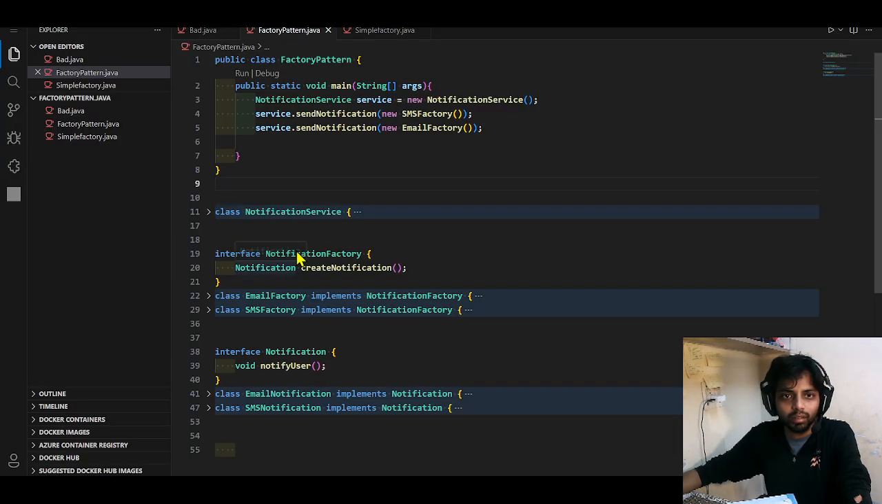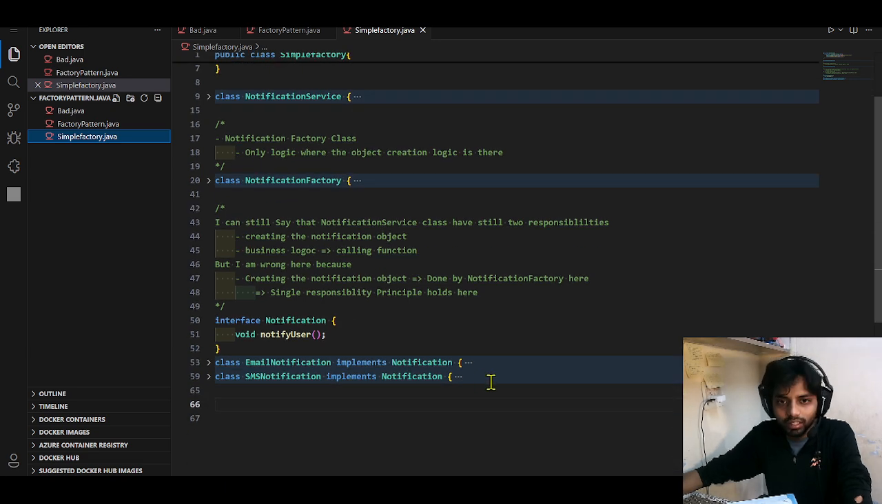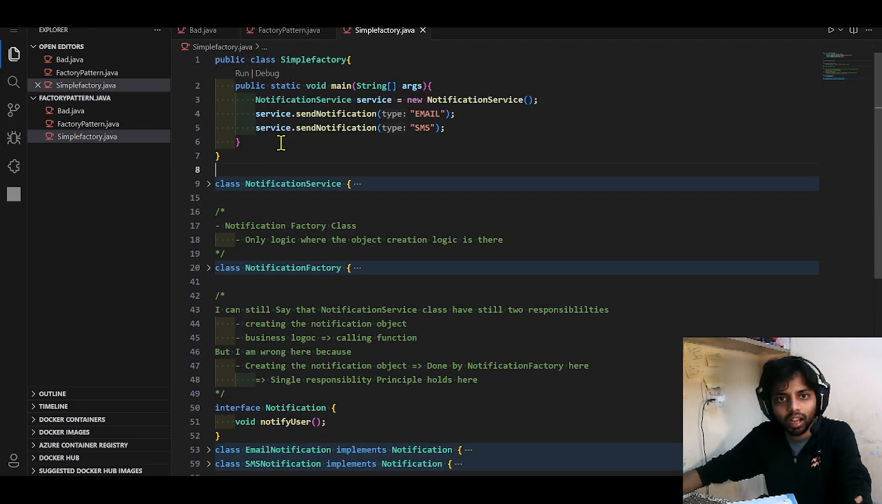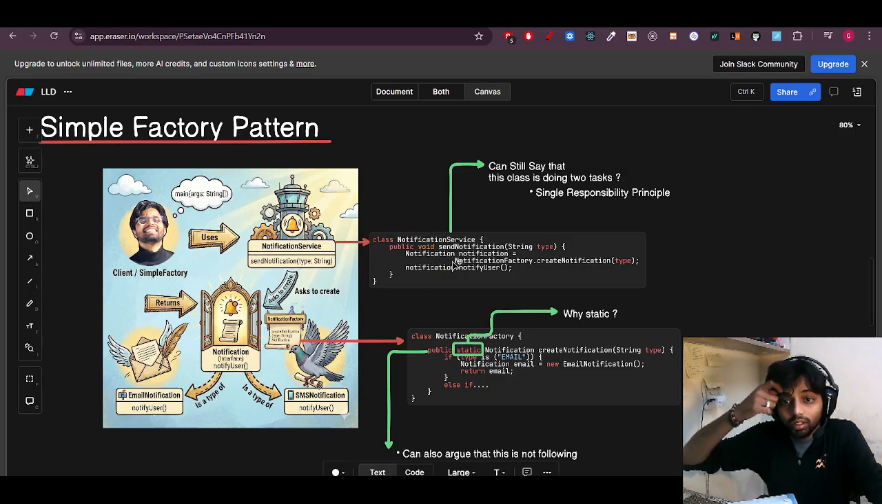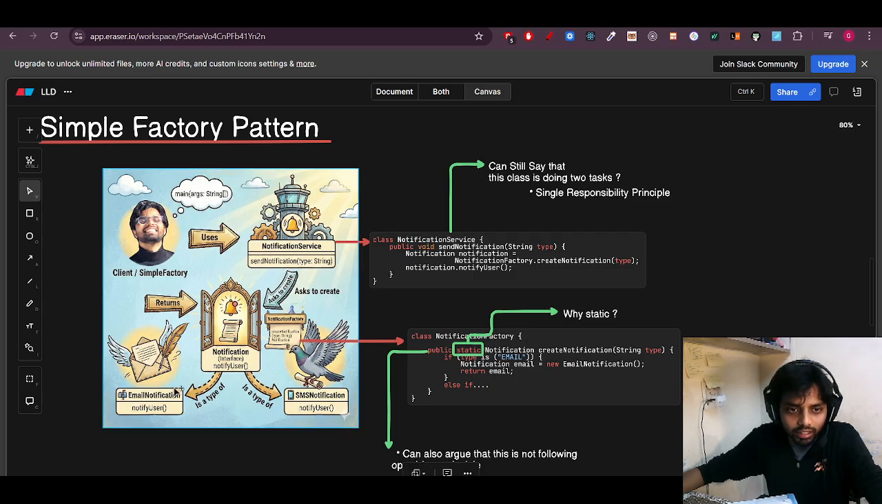So let's come here. This is the simple factory class. These are the things that were previously there. Notification service is also there. I have just added a notification factory class. What this notification factory class is doing is creating objects for me. What kind of object? The email notification object or the SMS notification object, with the help of these interfaces. So this is the function that I have written.